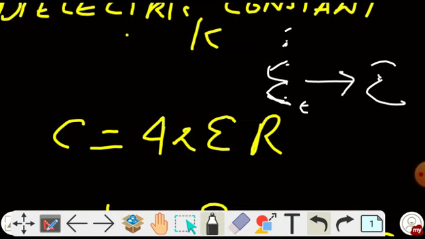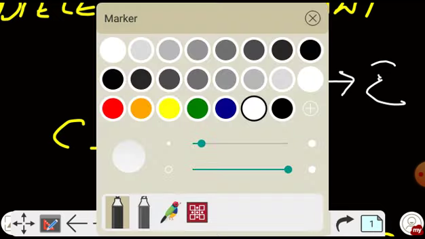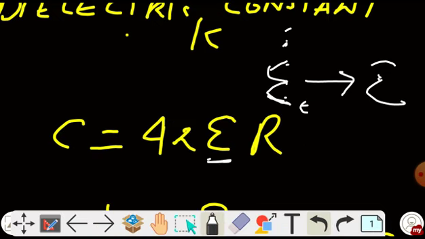So earlier we have derived C equals 4 pi epsilon naught R for vacuum. So for a medium, we will replace that epsilon naught with epsilon. You can use it everywhere, no need to do the same derivation again.